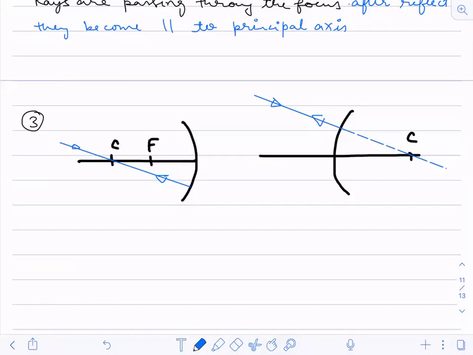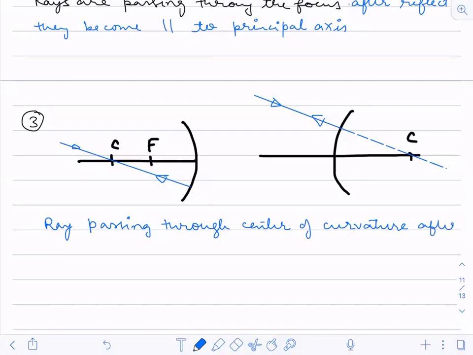So that point only we are going to write. A ray passing through the center of curvature, after reflection, what will happen?